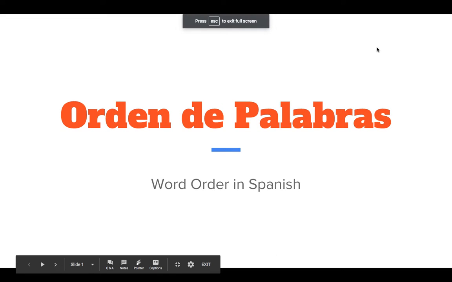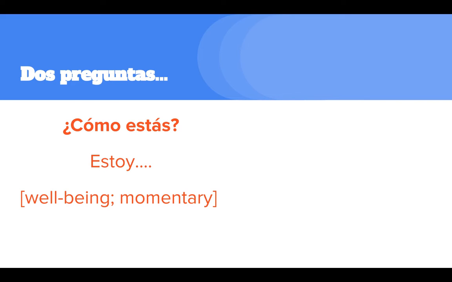Today we'll be talking about orden de palabras, or word order in Spanish. So there are two questions that we've been asked in Spanish. The first one is the most common, ¿Cómo estás?, which means, how are you? And we answer this question generally with estoy and an emotion. Again, this question is asking about our momentary well-being. It changes from moment to moment.